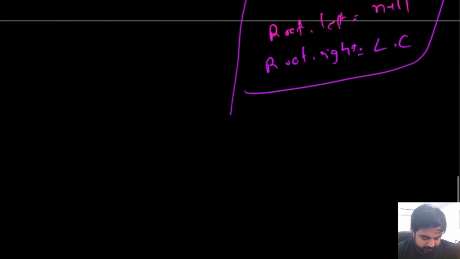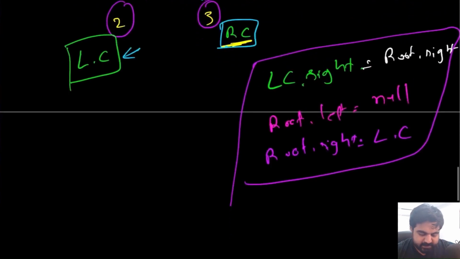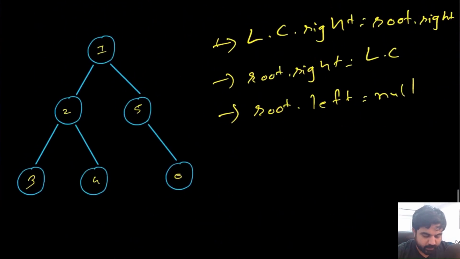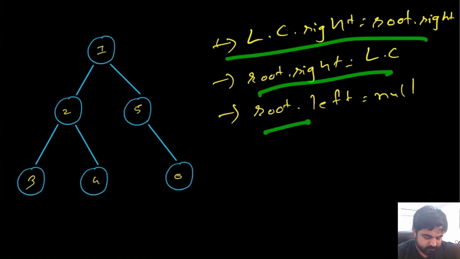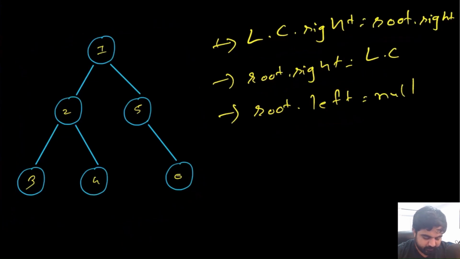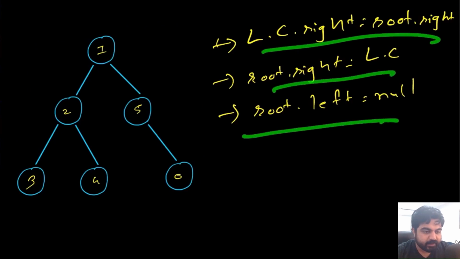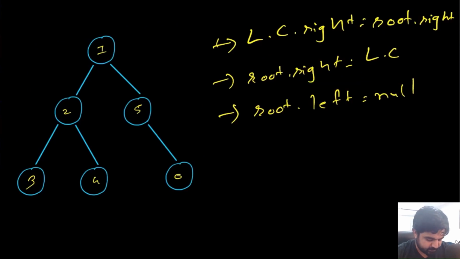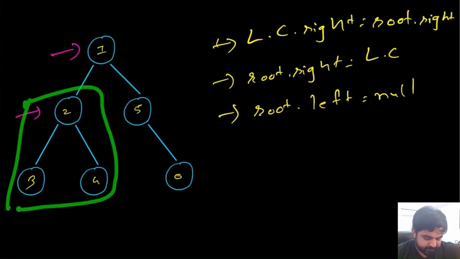And how we have been able to generate this, let's try to see it for a bigger version, and we will keep on repeating the same process, these three items. So now we will try to apply these three rules for this given tree, and this is the original bigger version. So first of all, we will recursively try to find a smaller subset. We will do these three things and keep on repeating the same process until we find the full answer. So first, if we start iterating from this root element, what we can see is this is one of the candidates for the left subtree where we can actually apply these three rules.